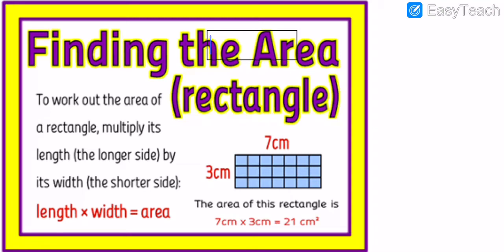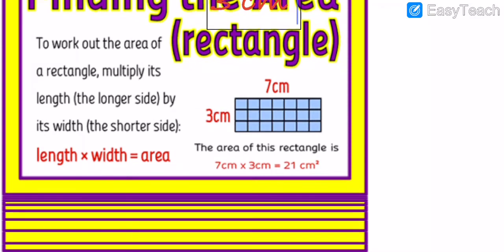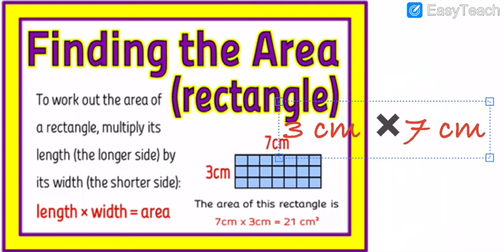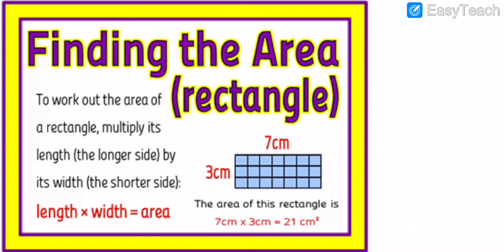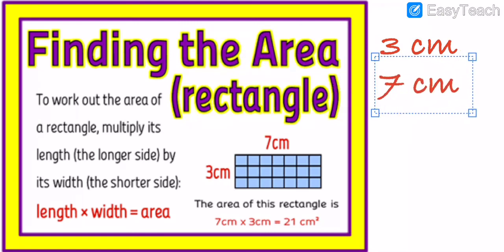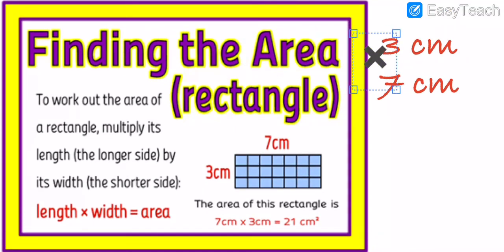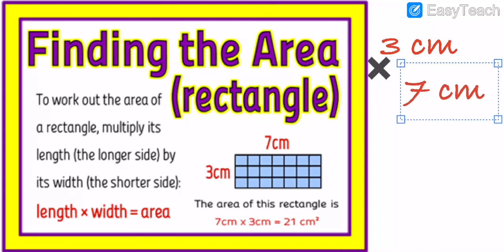Now I am going to write here: 3 centimeter multiplied by how many, my dear all? Multiplied by 7 centimeter. Got my points, my dear students? First of all 3 centimeter and then here 7 centimeter. Okay, dear all, now you have to write all these things properly in your book.